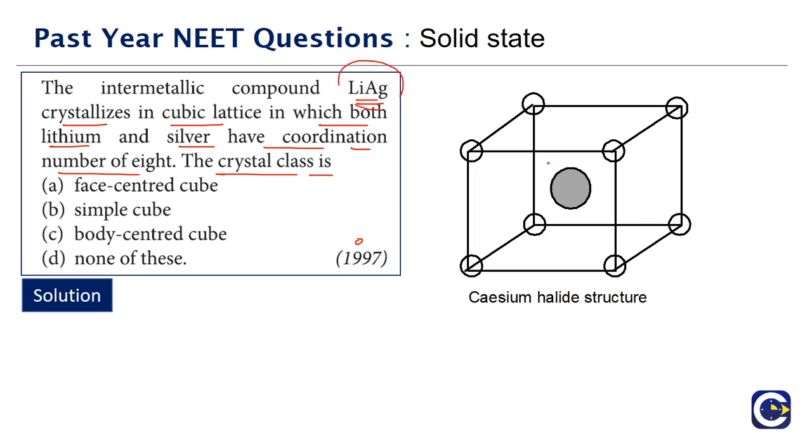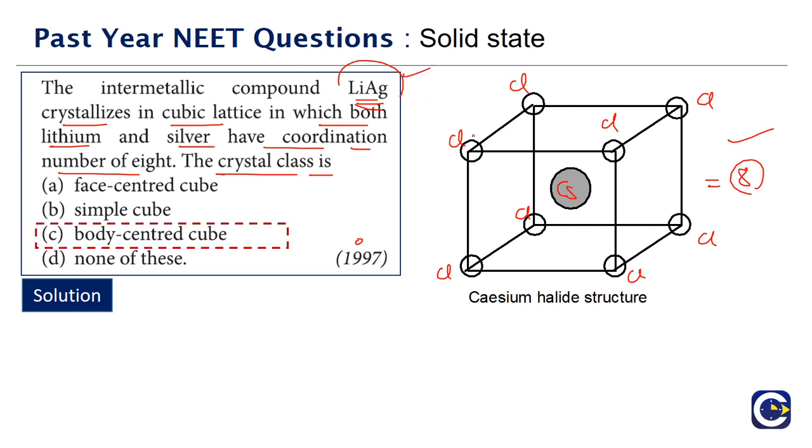But if you think of it, if you see the cesium chloride type of ionic crystal structure, we'll have a cesium sitting at the body center and the chloride ions occupying the corner positions. In this we can see each cesium will be surrounded by how many chloride ions? 8. Similarly, each chloride will also be surrounded by 8 cesium ions. So the coordination number in this case is 8. Though this is not ionic, the arrangement will be similar. So the arrangement is going to be body centered cube type of arrangement.